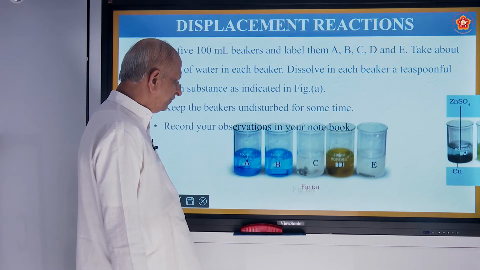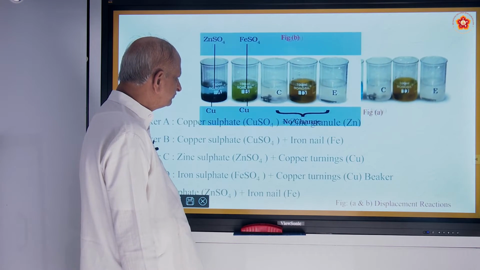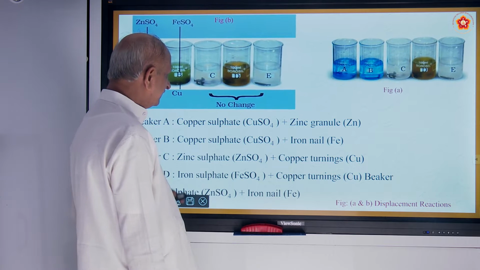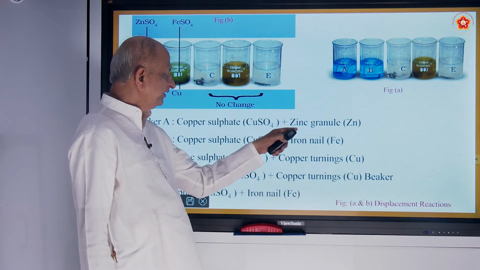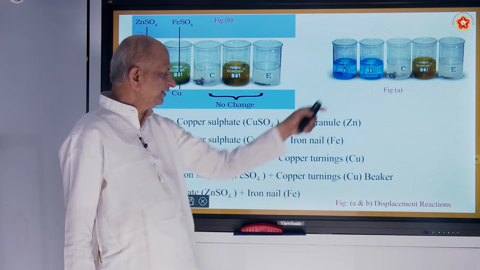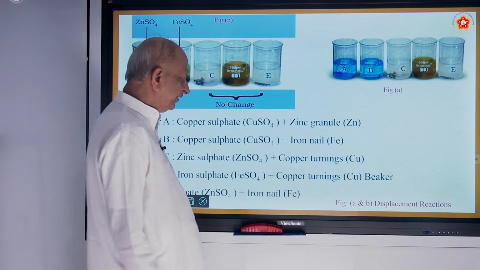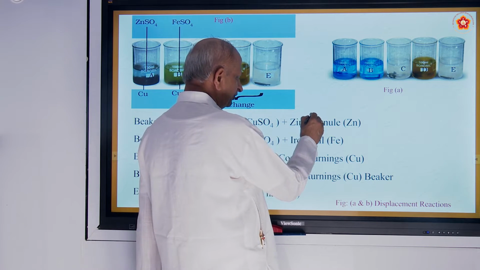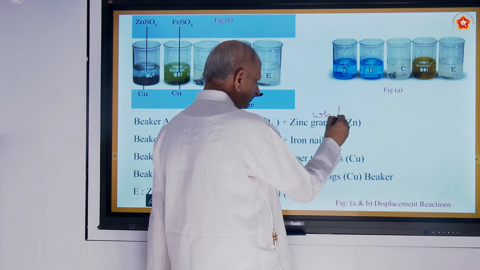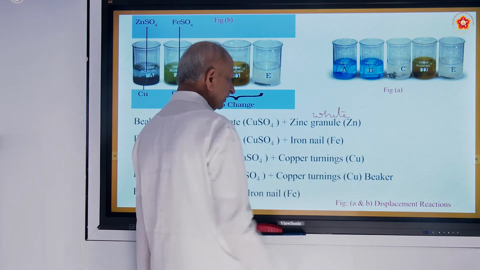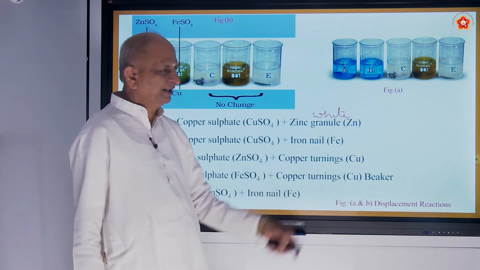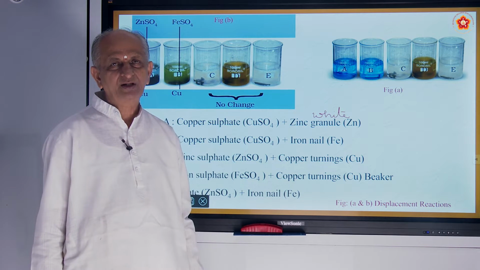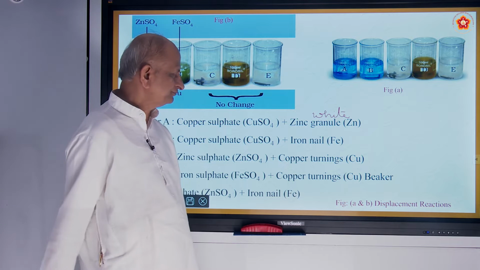Now let us see what is to be added. For beaker A, copper sulfate is treated with zinc granules. You have to add zinc here. The color of zinc? Zinc will be white in color. So zinc granules are added to beaker A containing copper sulfate solution, which is blue in color.